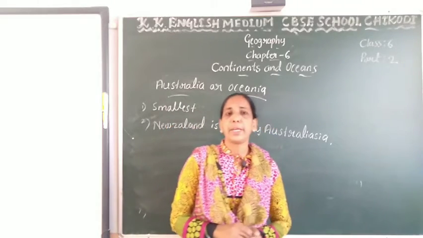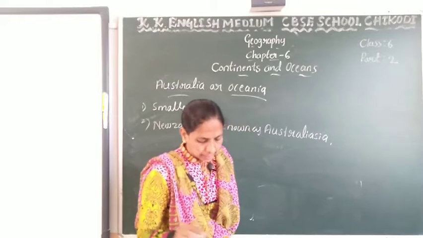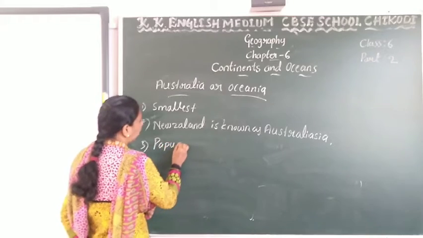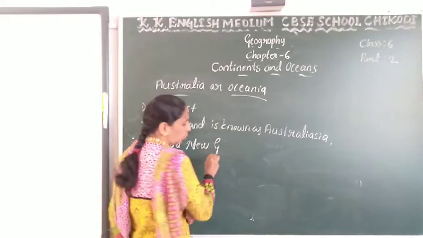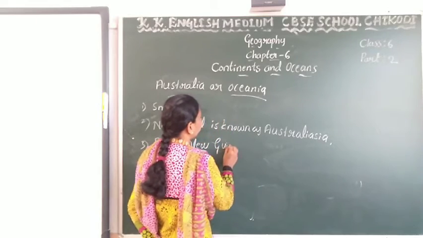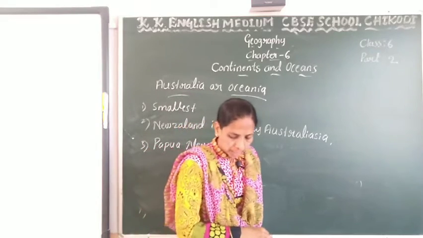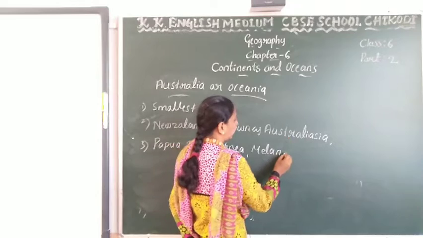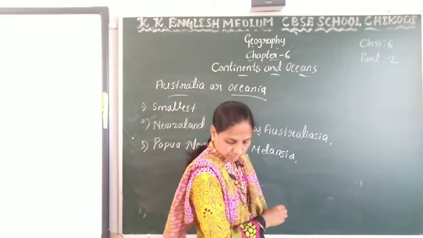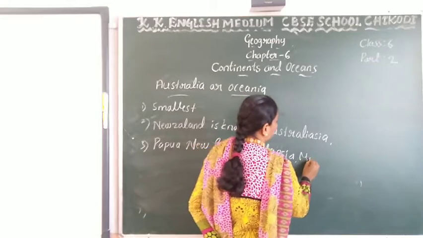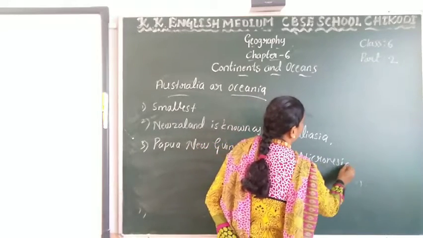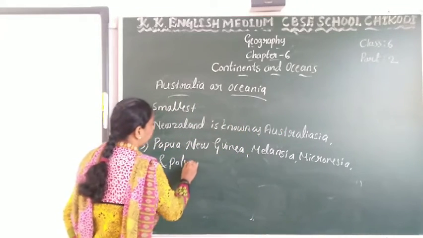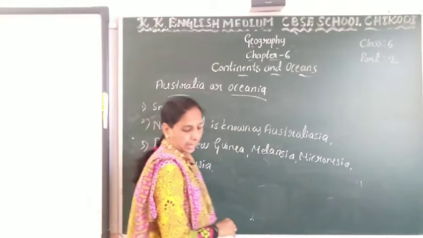And we are seeing some neighboring islands here. Those neighboring islands are Papua New Guinea, which is an island, and Melanesia, and Micronesia, and Polynesia. These are the neighboring islands.